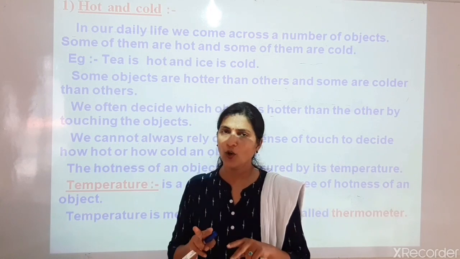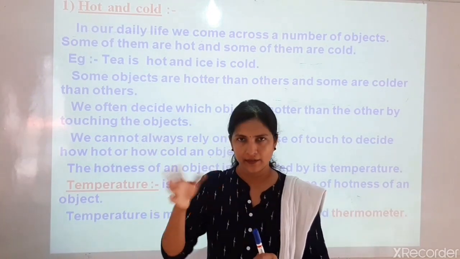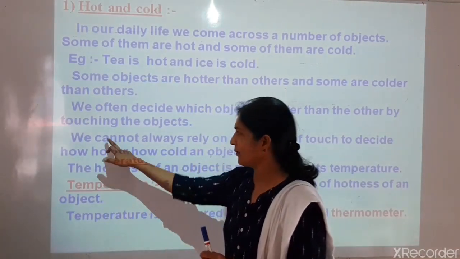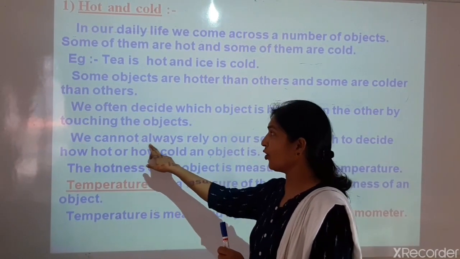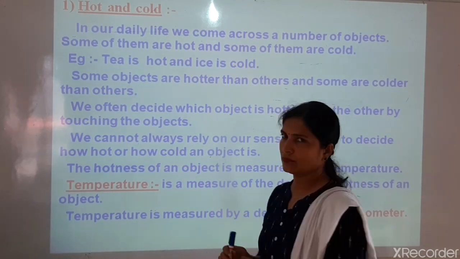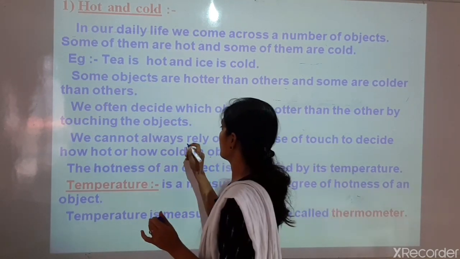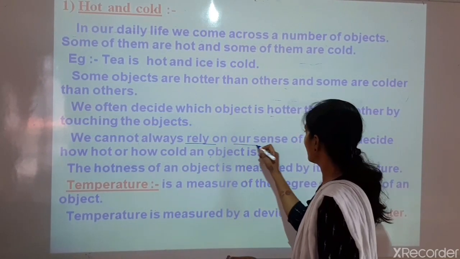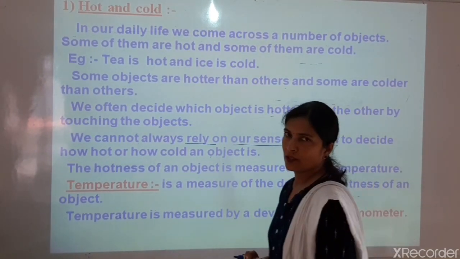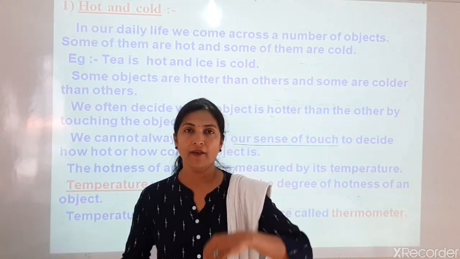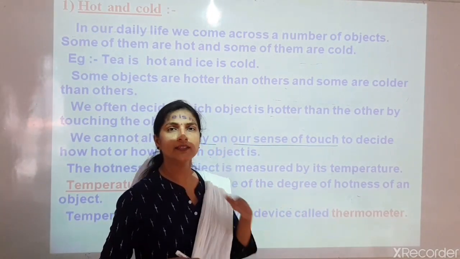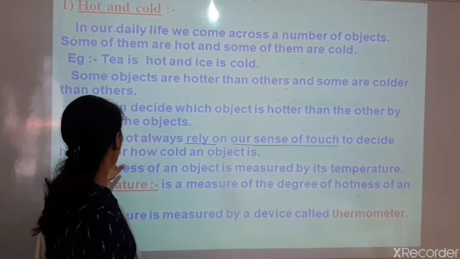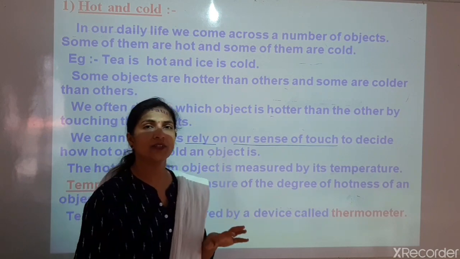So when there are two objects, the hotness of the two objects is compared by just touching. But we cannot always rely on, we cannot always depend on, our sense of touch to decide how hot or how cold an object is.